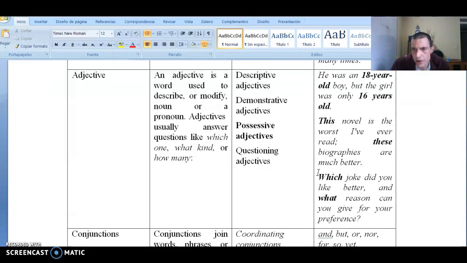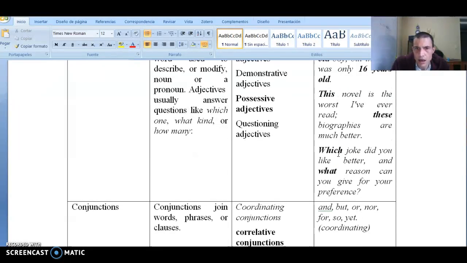These biographies are much better. Those are demonstrative adjectives. Questioning adjective: which joke did you like better? And what reason could you give for your preference?